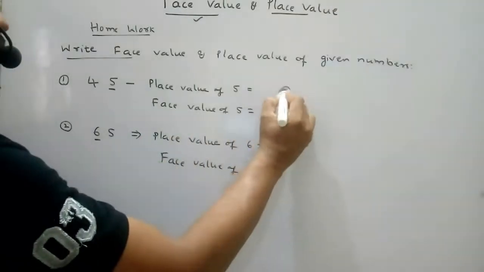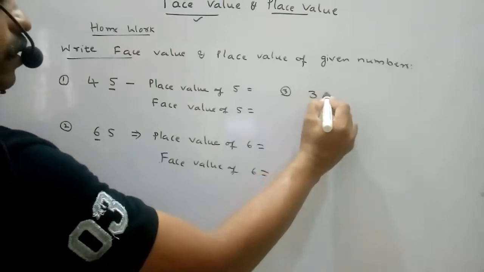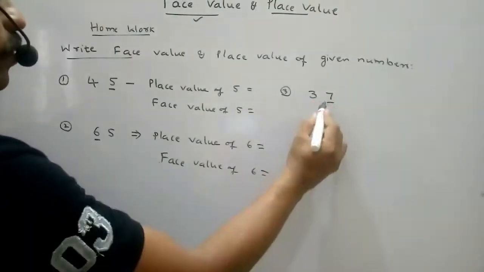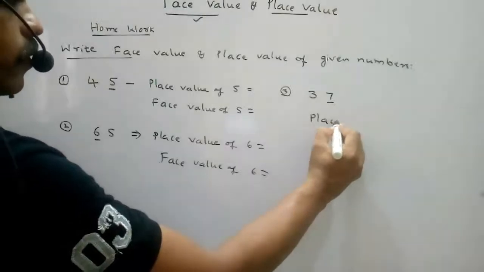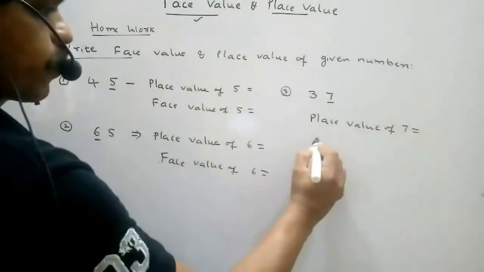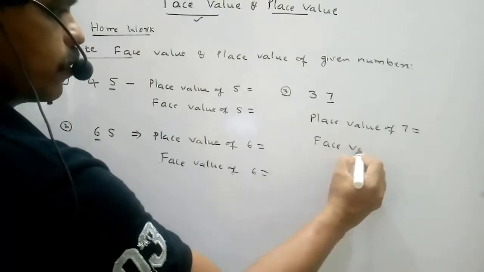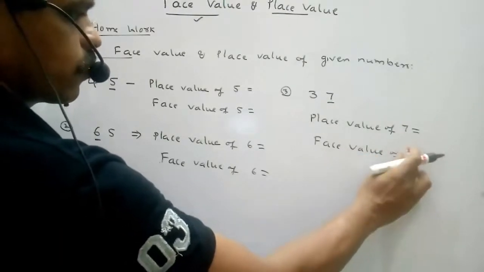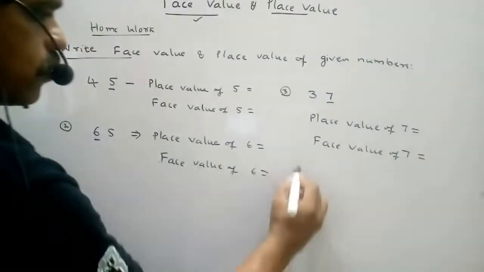The third one, 37. So here I underline the number 7. Place value of 7. Face value of 7. Sorry, 7.